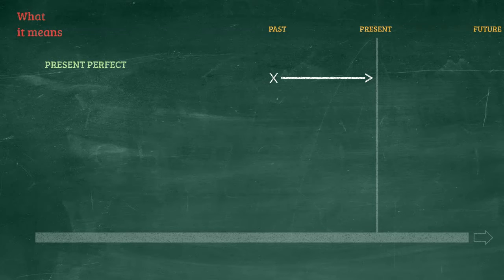So a sentence like, I have eaten a lot of food, basically means that I have already finished eating a lot of food, but is still somehow connected to the present moment. Perhaps I'm still full from all the food I ate, or I regret eating so much because now I'll get fat. In any case, we are explaining how a past action is affecting the present moment.